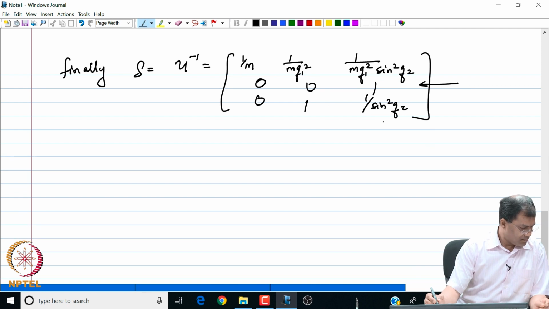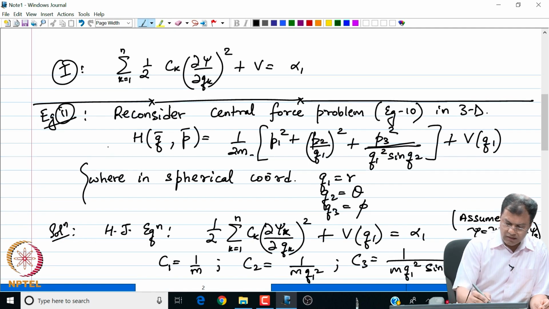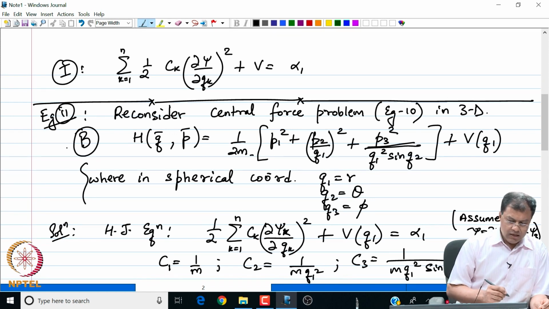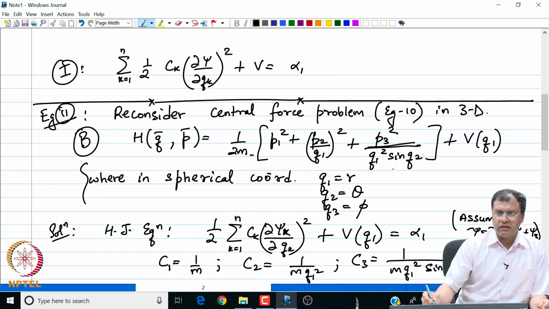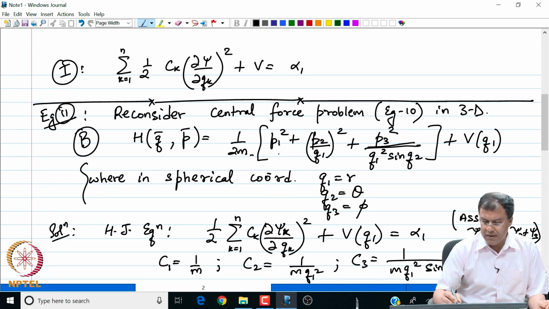So, let me just end the discussion on this example by stating the following. Notice the Hamiltonian that we began with. Let me call this expression B. What we did when we were solving the Hamilton-Jacobi equation corresponding to this Hamiltonian, we set the corresponding P i's, C i's equal to a constant, right.